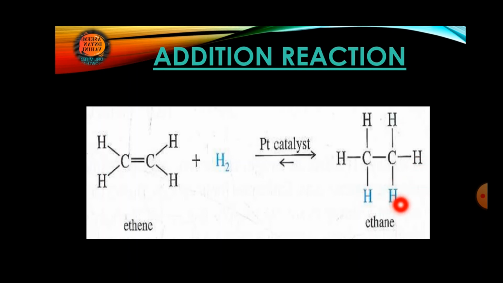And this question can also come in this form, convert unsaturated hydrocarbon to saturated hydrocarbon, or else convert ethene to ethane. So this question can come in different types. And also don't forget to write the catalyst here. Here the catalyst used is platinum.